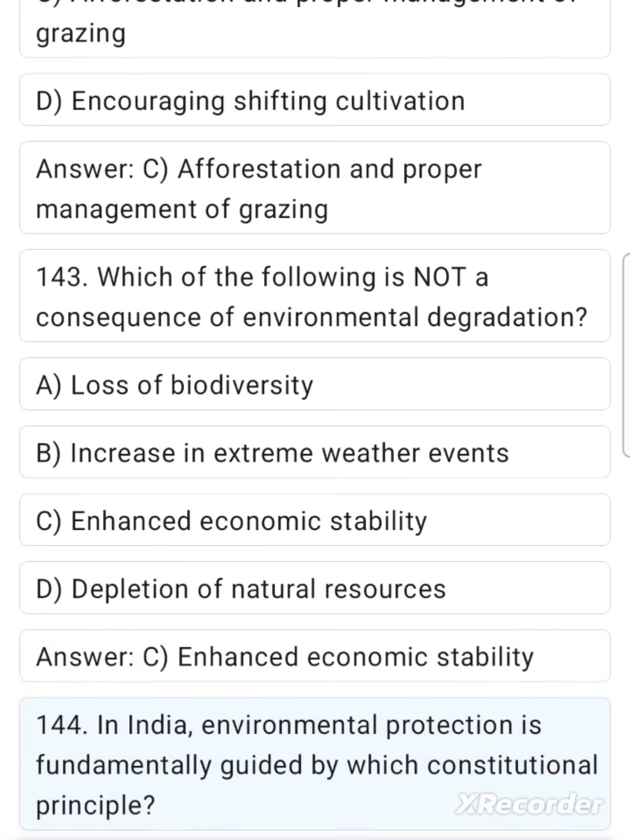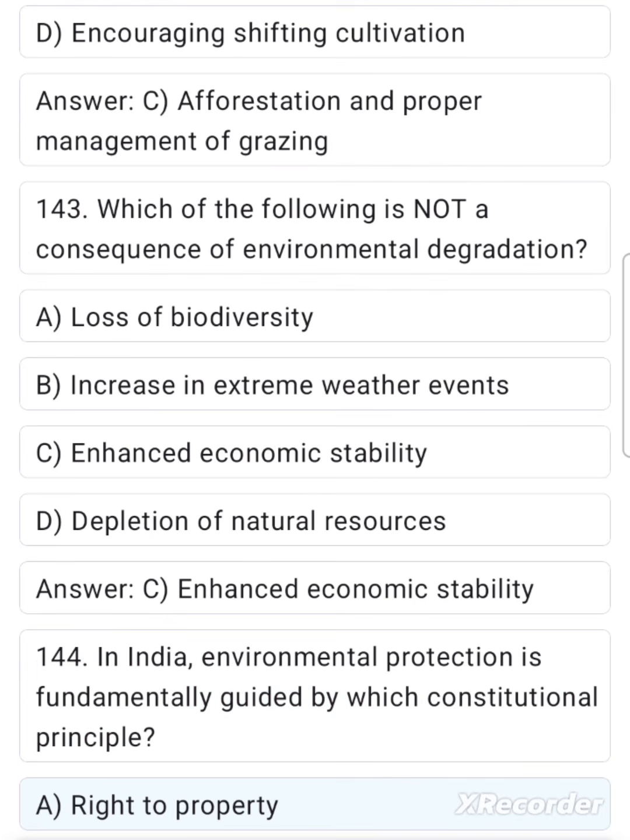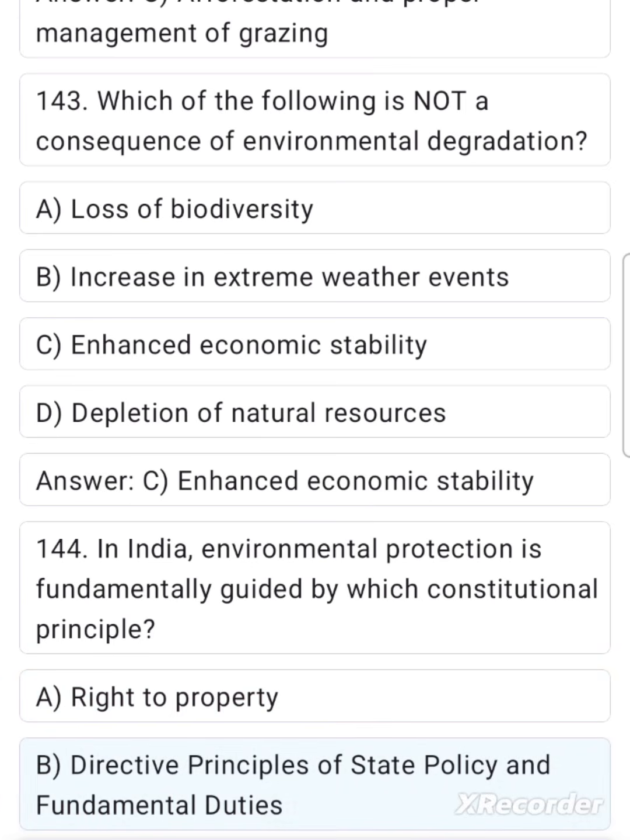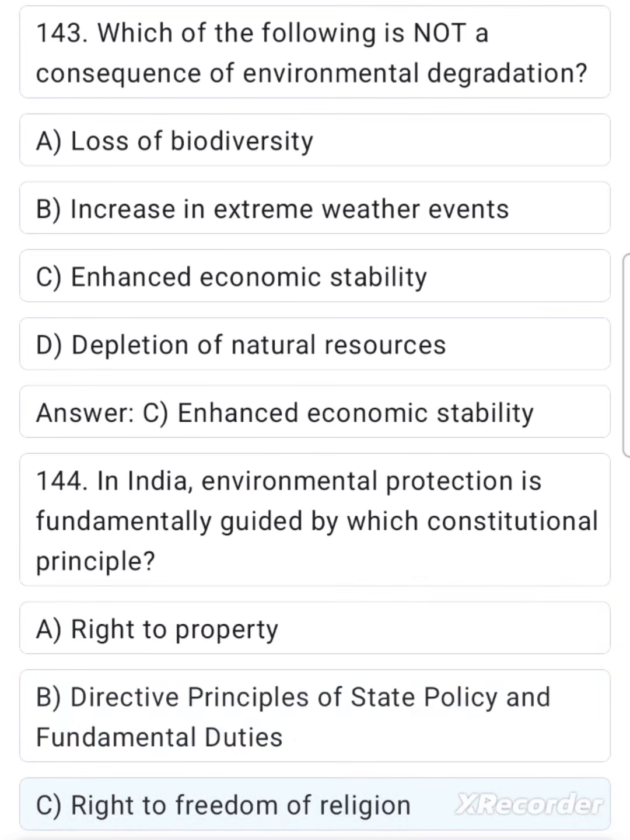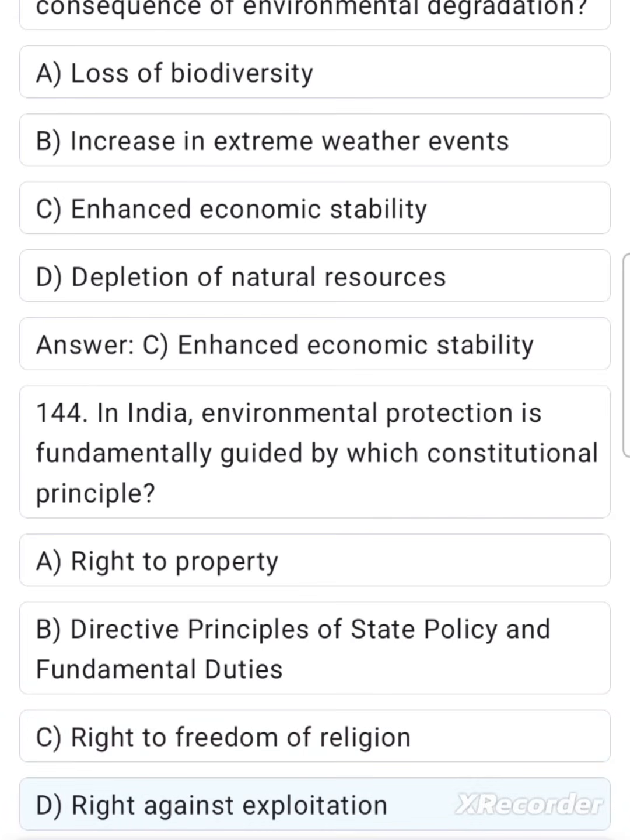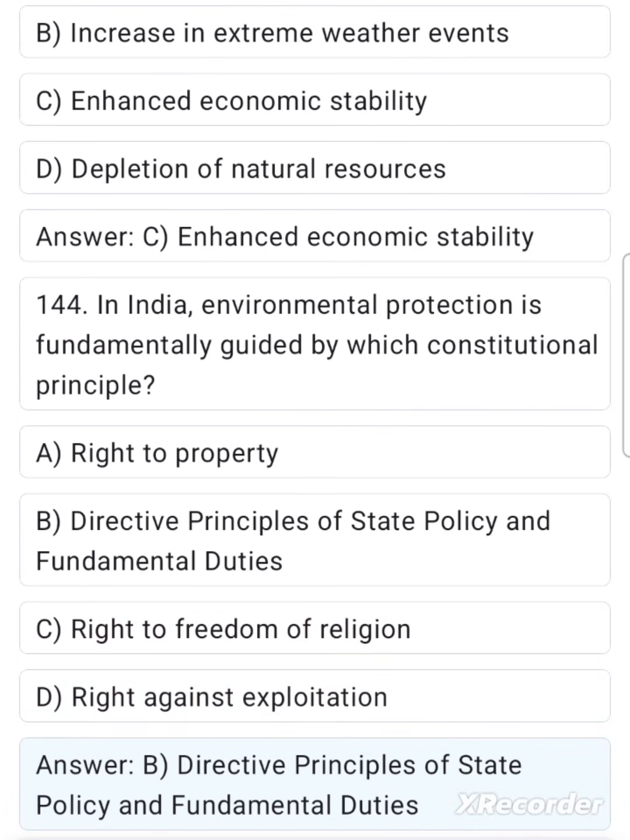144. In India, environmental protection is fundamentally guided by which constitutional principle? A. Right to property. B. Directive principles of state policy and fundamental duties. C. Right to freedom of religion. D. Right against exploitation. Answer: B. Directive principles of state policy and fundamental duties.